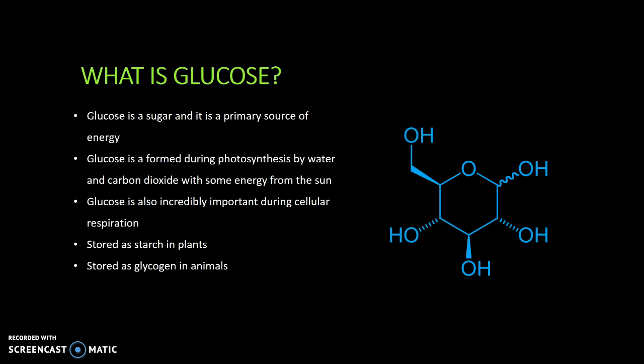It's stored as starch in plants and glycogen in animals, so in the process that we're about to see, you'll see that it refers to glycogen, and that's what initiates the breakdown of glucose. It's used during glycolysis to do anaerobic, aerobic, and fermentation. So that's really important because you can see how valuable it is to the cell and that it's used in almost every single kind of process to produce energy in the cell.